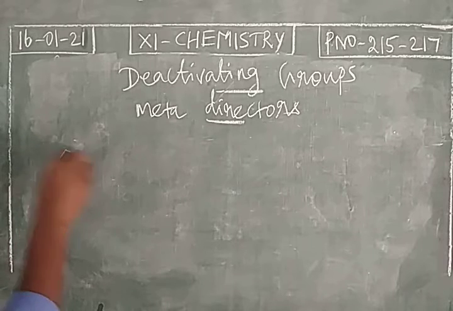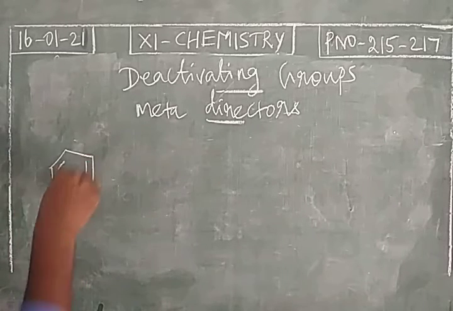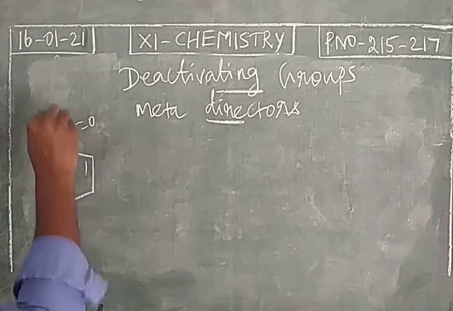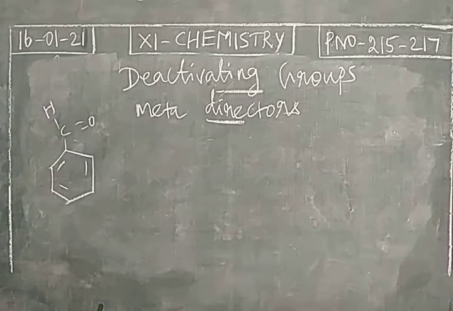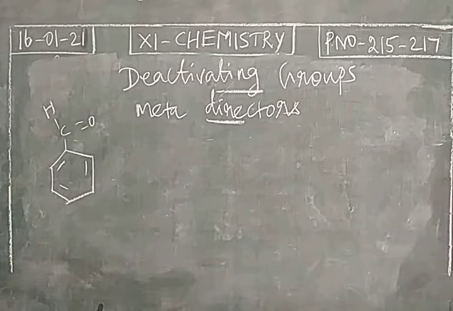So you take monosubstituted benzene. In benzene, hydrogen is replaced by an aldehyde group. So this is an example of monosubstituted benzene. This is directing the incoming electrophile to occupy the meta position.